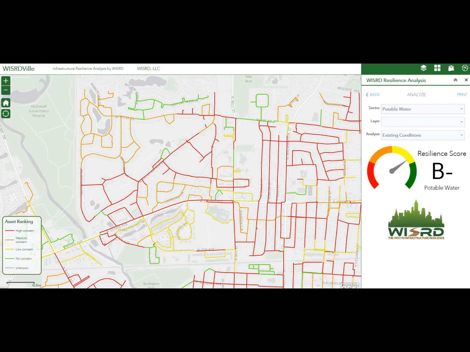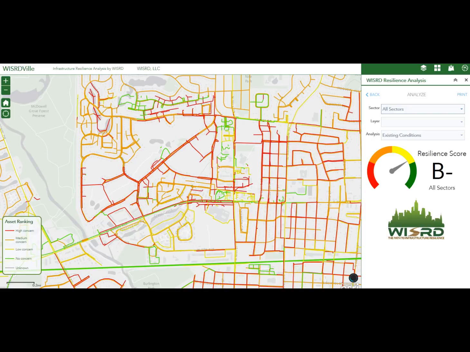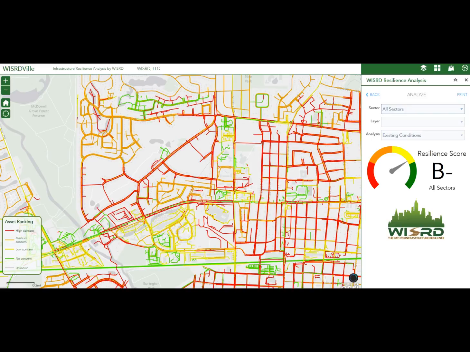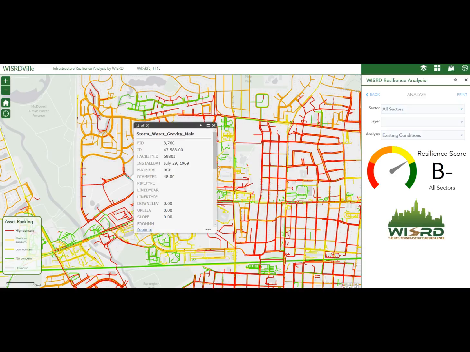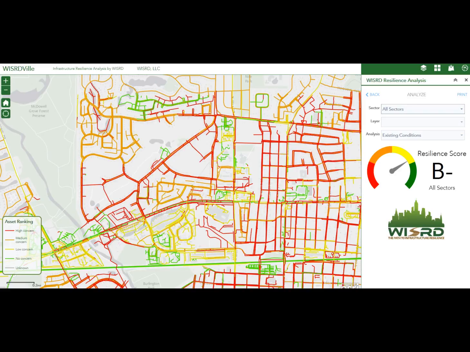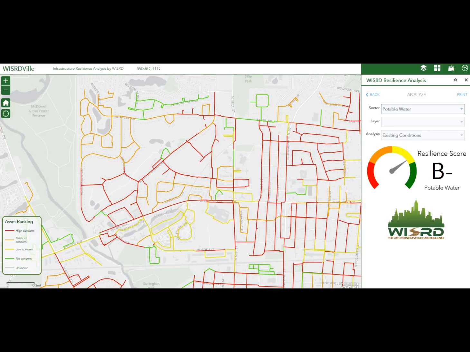And again, potable water is pulled up, but we can look at all sectors. And again, they maintain those four colors. So even though all the sectors are being represented here, they maintain those colors. If you want to click on something, you can see, for example, that I just clicked on a water gravity main. But let's go back for discussion purposes to just potable water. And under existing conditions, the potable water sector has received a B-, so it's not too bad.